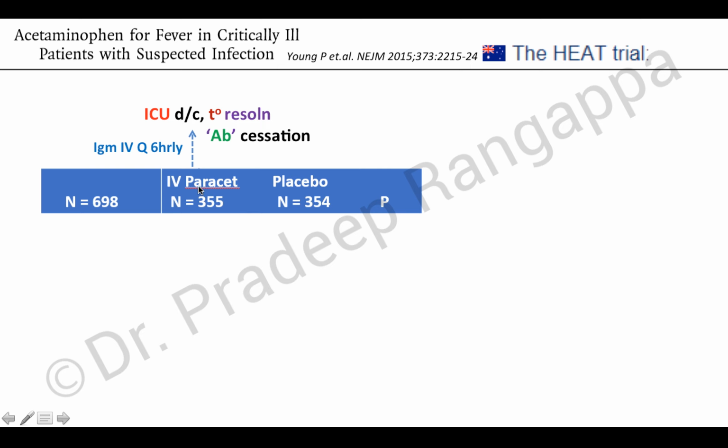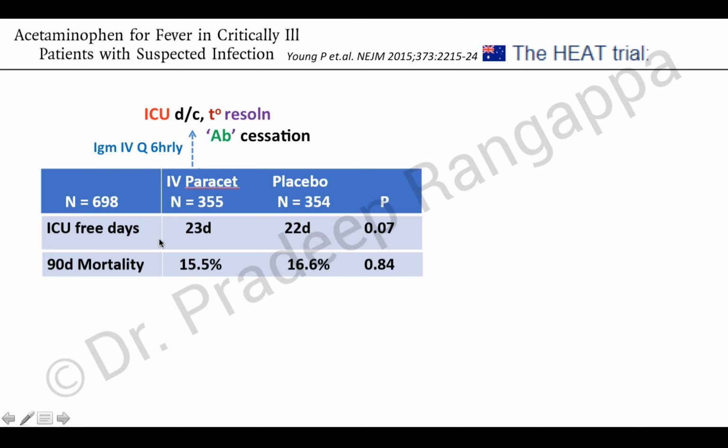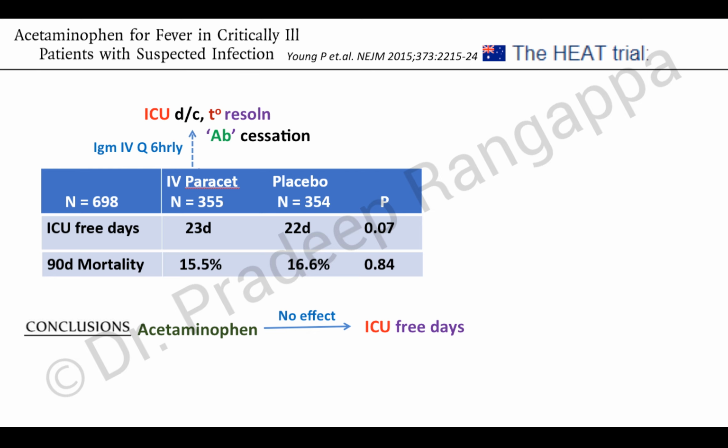And this paracetamol dosage was 1 gram IV 6th hourly, given until ICU discharge or temperature resolution or antibiotic cessation. And if you see the ICU free days, it was more, but it was not statistically significant in the group which got IV paracetamol. And 90-day mortality, there was no difference between IV paracetamol and placebo group. The conclusion from this study was acetaminophen did not have any effect on ICU free days. So in septic patients, you give paracetamol or no paracetamol, it did not have any bearing on the outcome.